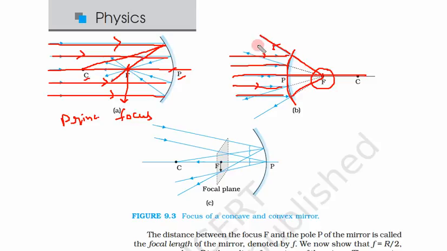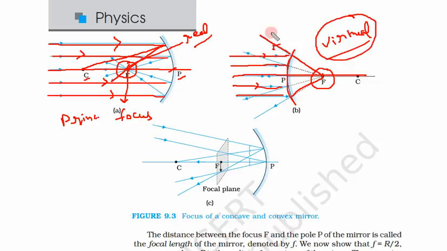Here the light beams appear to meet or appear to originate at this point. Here they are actually meeting at point F. So in this case, this is actually happening. This focal point is real. This phenomenon is real. Where something only appears to happen, this is called virtual. The second one is the virtual case, where the light beams are not actually meeting but appear to meet. So this phenomenon is virtual. Here it is actually meeting. This phenomenon is real.